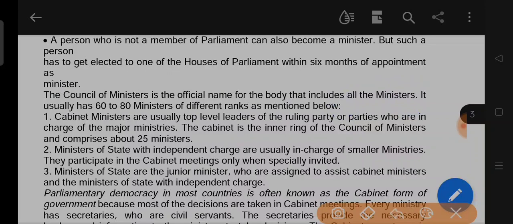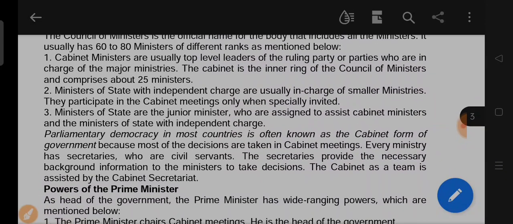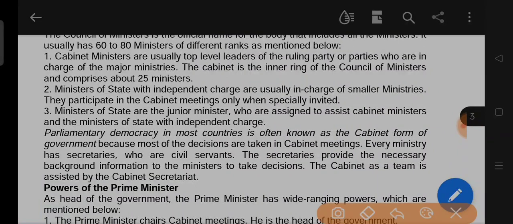It usually has 60 to 80 ministers of different ranks as mentioned below. We will read this line again. You have to know the meaning of this line and understand it. You have to write it down in your fair notebook. What are the ranks of these ministers? We will read about them in the following lines.